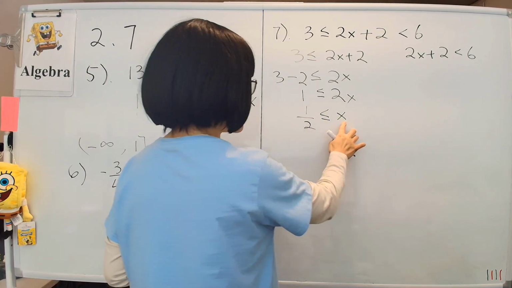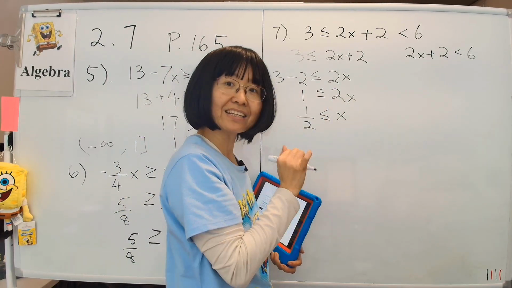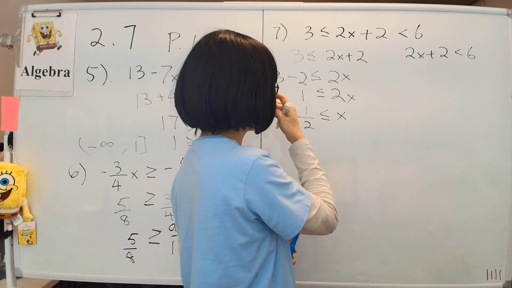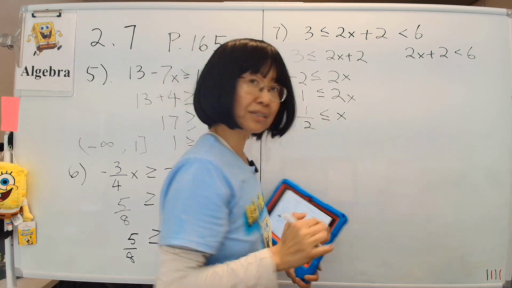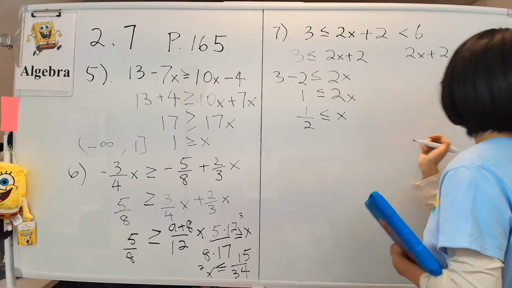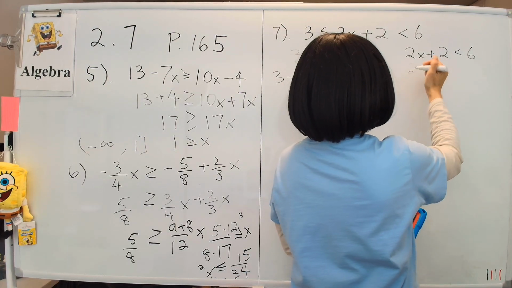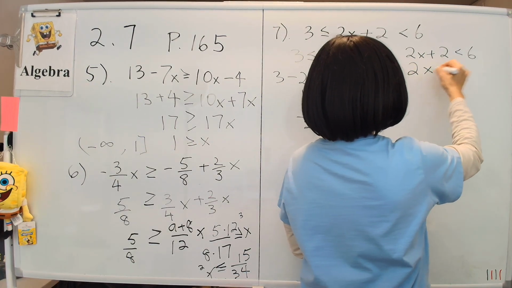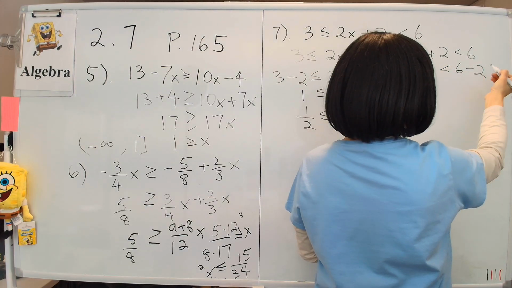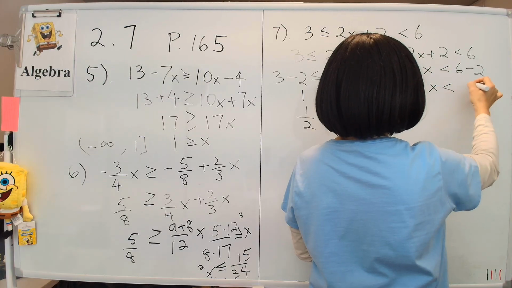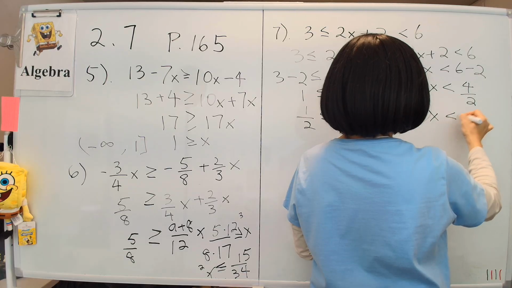So this reads as x is bigger than 1/2. I mean this is the big side and this is the small side. Think about the inequality that way. So x is on the big side, so x is bigger than 1/2. That just comes from here, and we're not done yet. We need to do the same thing on this side. So we'll pull the same trick. Then 2x is less than 6 minus 2, which is 4. So x is less than 4 over 2, which means x is less than 2.